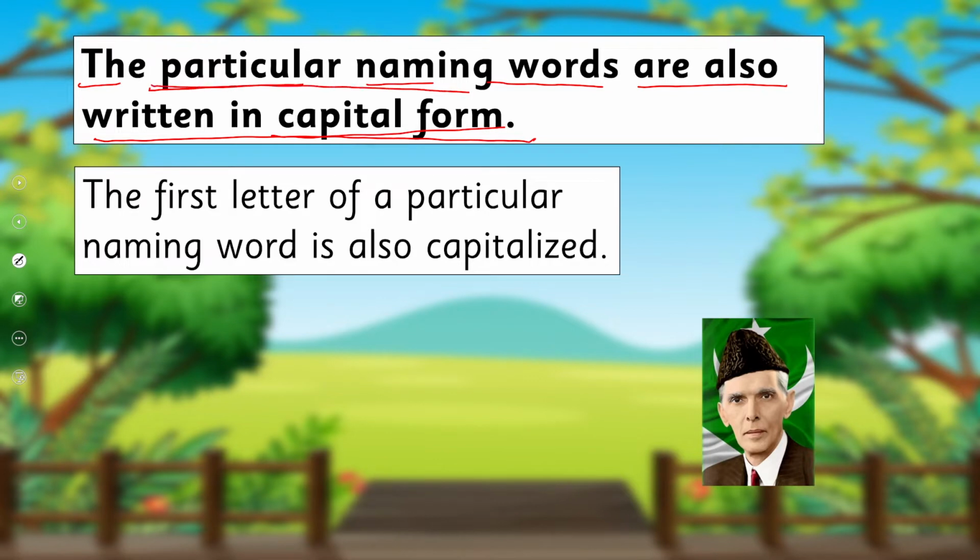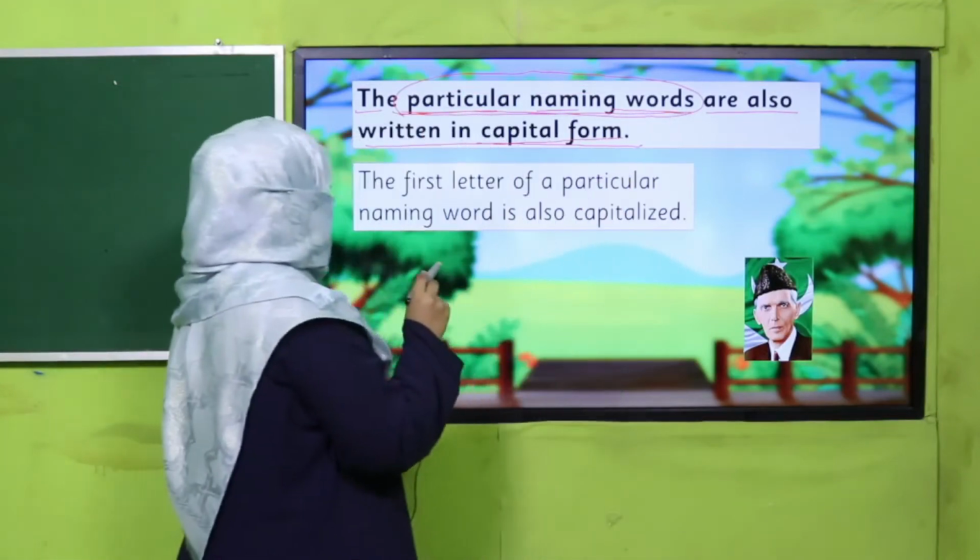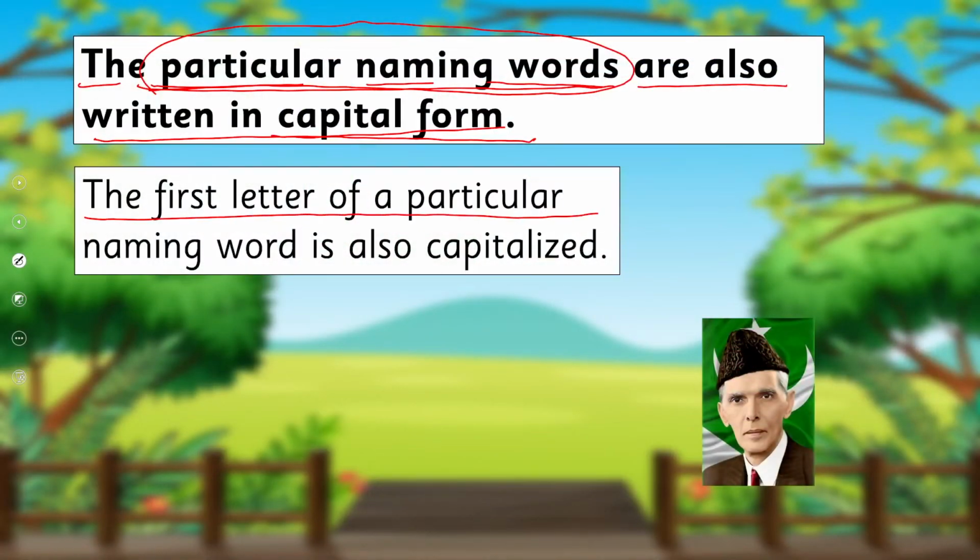Remember the particular naming words? Name of a person or place or pet. The specific name. What does particular name mean? The specific name of a person or a place is particular. So when you are writing it, you will start it with capital letter, right? The first letter of a particular naming word is also capitalized.